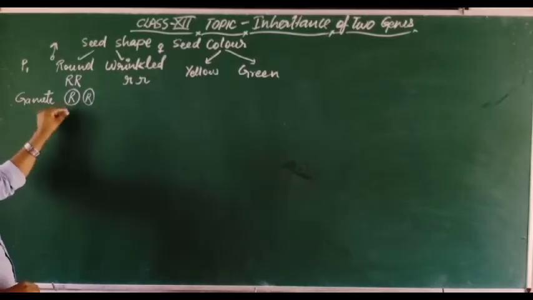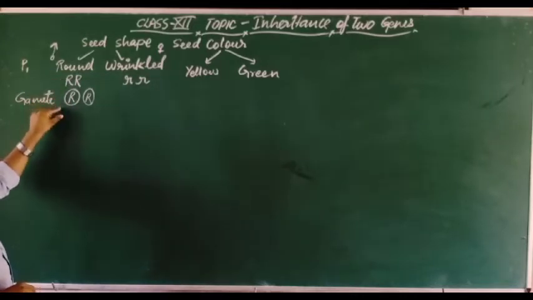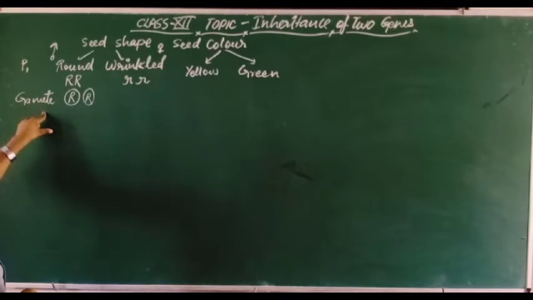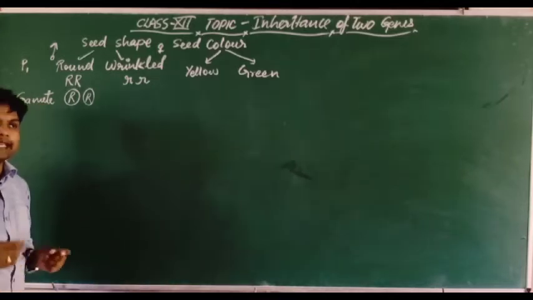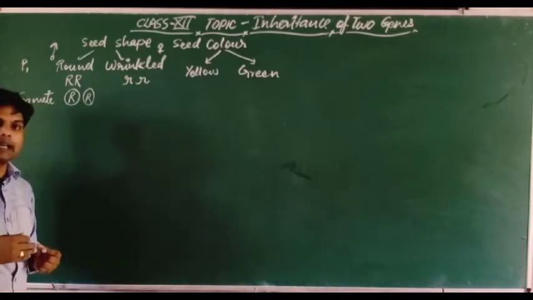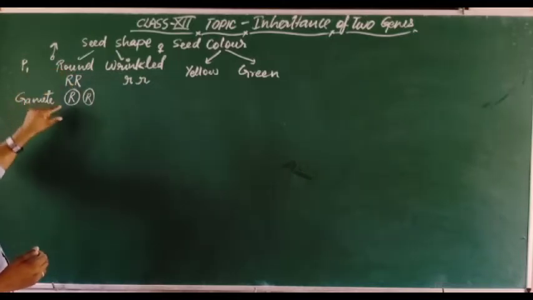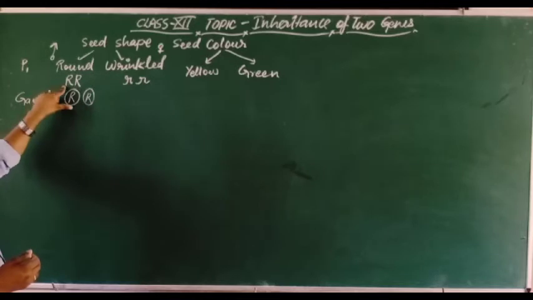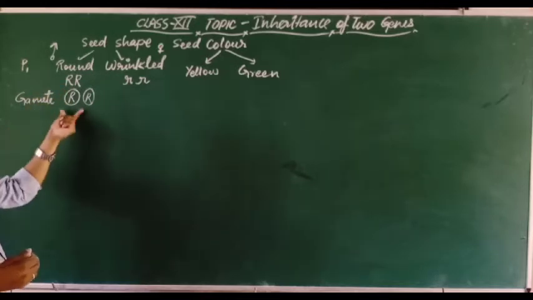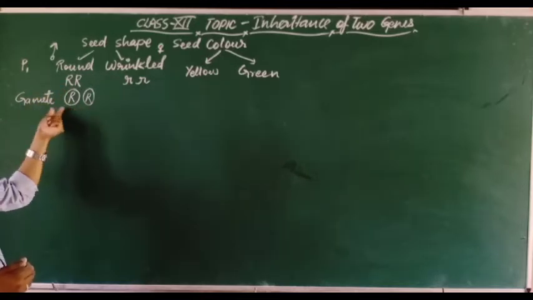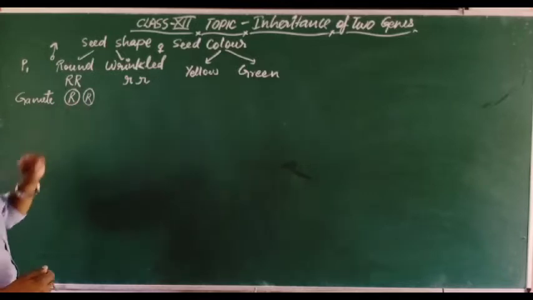At the time of gamete formation each set is separated, because gametes are formed after meiosis, and in meiosis the number of chromosomes is reduced to half. So in each gamete the chromosomes are equally distributed. Here in the form of gametes, we have one R and another R.